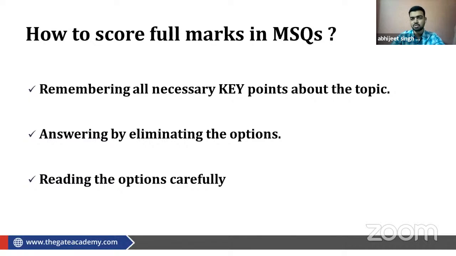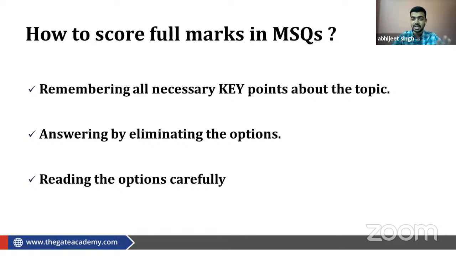Now B, C, D, there is no need to see B, C, D. If your option is matching with B, you will ignore C and D. Like this, you ignore the options just to save time. We all do this. Do you guys agree or not? We ignore the other options if we are getting our answer there only. If we are getting our answer in the first option, we ignore B, C, D. If we are getting our correct option in B, then we ignore C and D. Like this you do, because we have this habit.